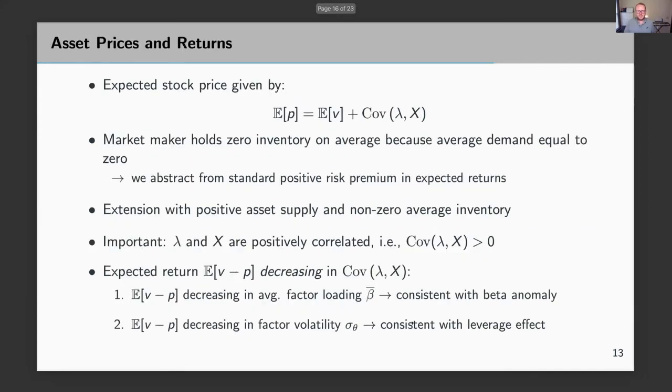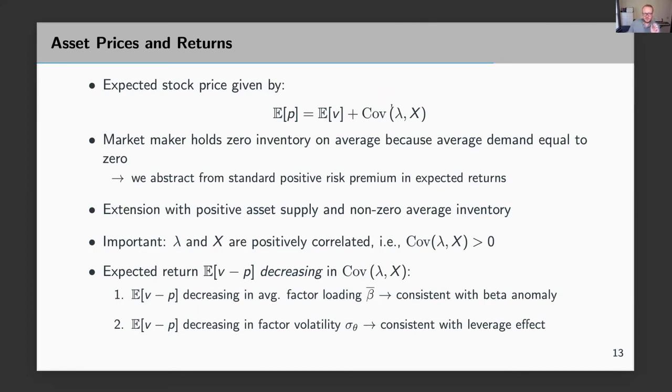The second set of results is about asset prices and returns. So from the equilibrium price equation that I've shown you before, we can just take an expectation on both sides and get the following expression. So we can show that the expected price is equal to the expected cash flow plus a risk premium term. And importantly, this risk premium term depends on a relationship that is really specific to our model, the covariance between price impact and order flow. Why is it specific to the model?